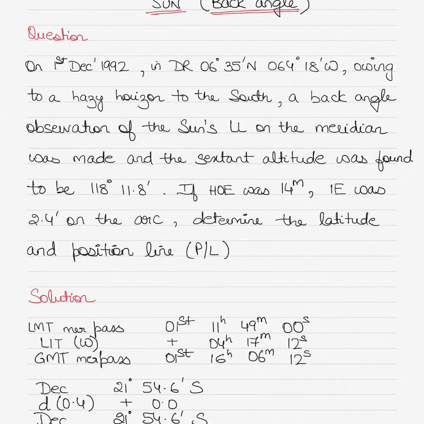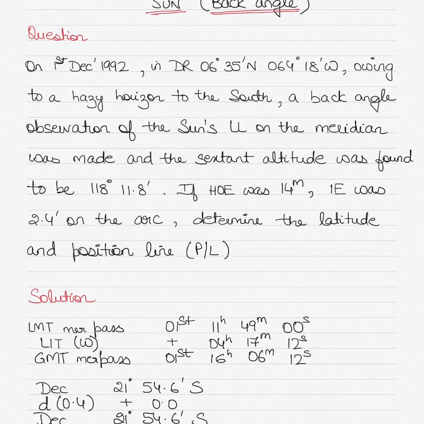So back angle, if you don't know what back angle is, is a value greater than 90 degrees. It is the altitude of a celestial body when the most obvious horizon is not available to us because of haze or fog, and we use the sextant to obtain the altitude of the celestial body on the opposite horizon. So in that case, the value of the altitude comes more than 90 degrees. So let's start with the question and you will get a better understanding of the problem then.